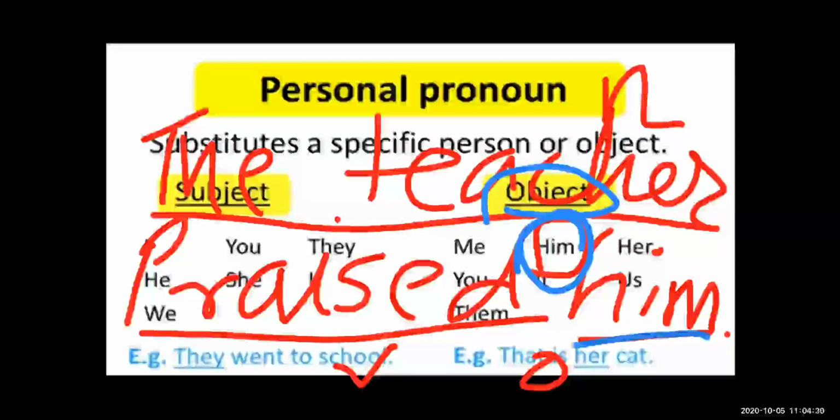Him is an object. Him is also a pronoun which is used as an object in the sentence, so it's an objective pronoun. Subjective pronouns specify a person or a specific person or object, so it's a personal pronoun. So what is the personal pronoun? Personal pronouns are used for people. The pronouns that are used for people are called personal pronouns.